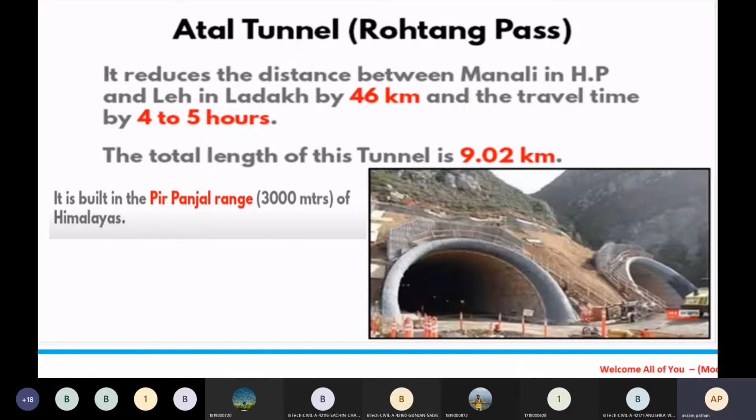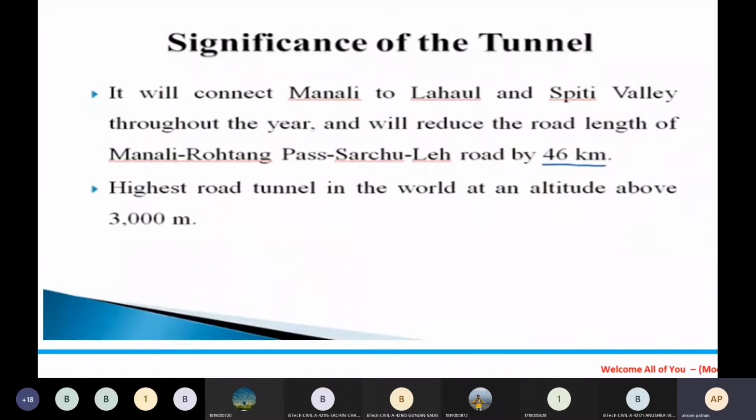So this particular tunnel is constructed in the Pir Panjal range at about 3000 meters in the Himalayas. So from this Himalayas region, the total height of this particular tunnel is 3000 meters. A huge RL will be there for the construction of this particular Atal tunnel.